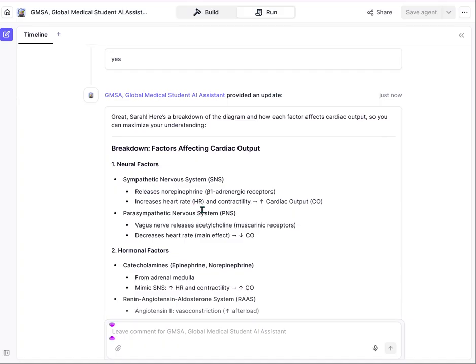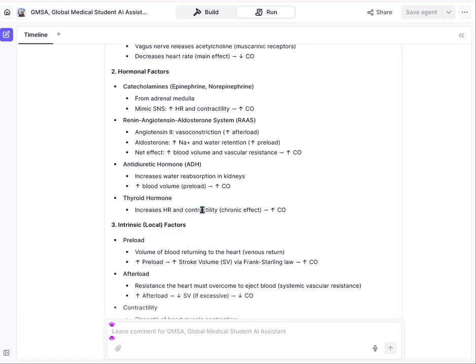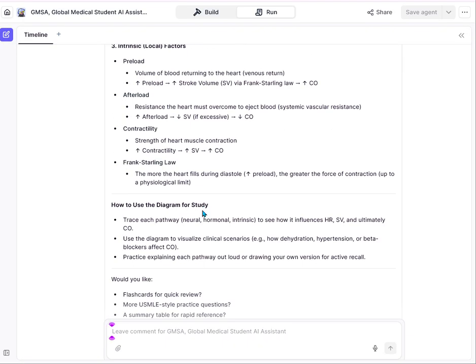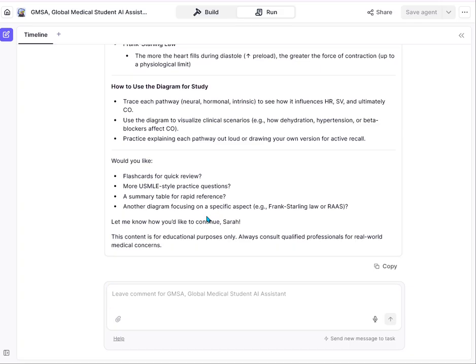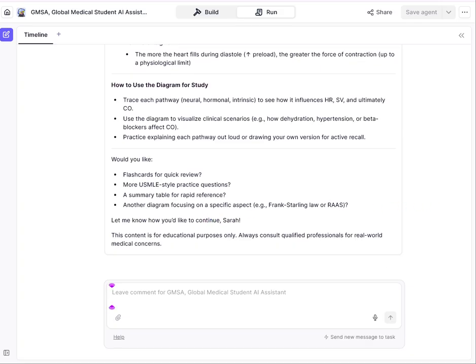They've given us neural factors, hormonal factors, intrinsic factors. They have given us how to use the diagram, and so on and so forth, which is good. So we can go further. If we are not okay about it, we can go further and ask another question.